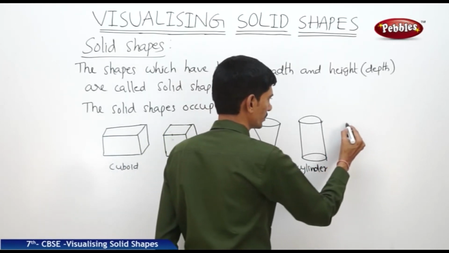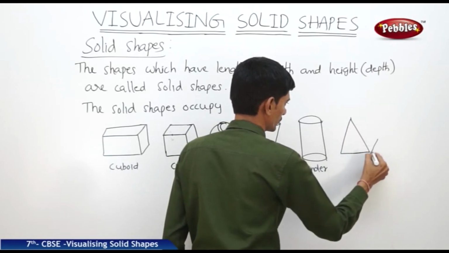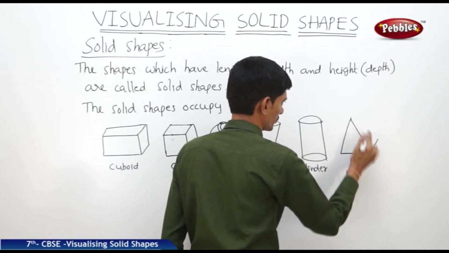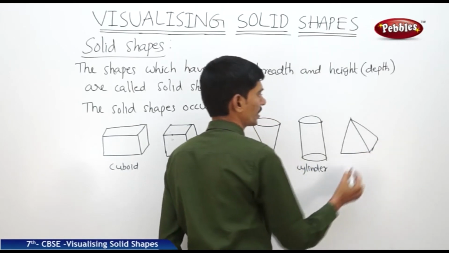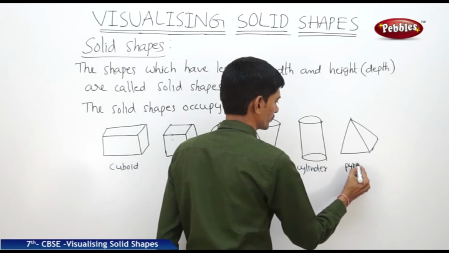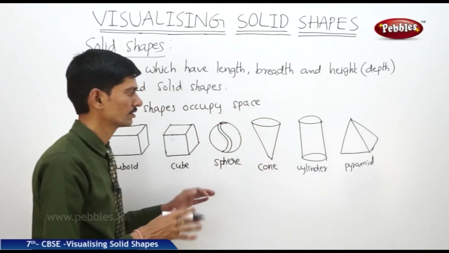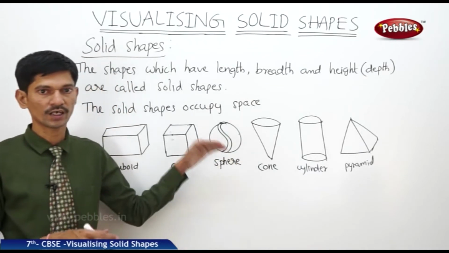And if you take any triangular pyramid, a triangular pyramid is also said to be a solid shape, because all these shapes have the length, width as well as height.